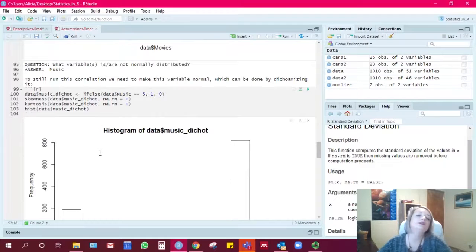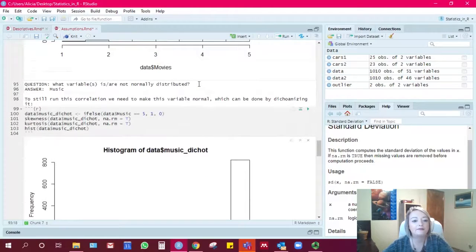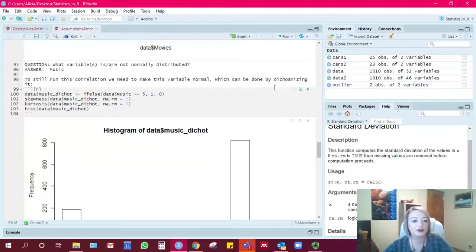And so in order to still do this correlation, one thing that we can do to make this variable normal is to dichotomize it and put all of the 1 through 4 answers in as 0, and then all the 5 answers in as 1. And by dichotomizing it, we're going to equal out those groups a little bit more.